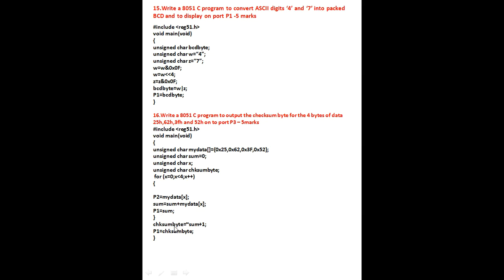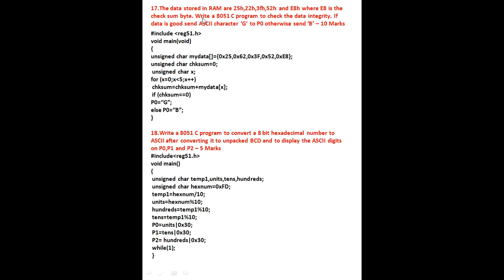After that it is going to take the 2's complement. First it complements, then adds 1, which gives the 2's complement. That is going to be displayed on P1, which gives your checksum byte, that is your result. This is the way you generate the checksum byte for given bytes.